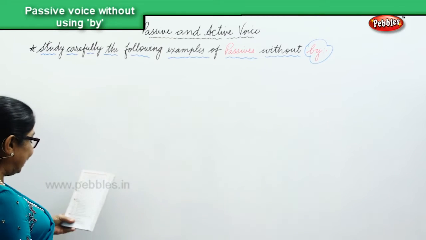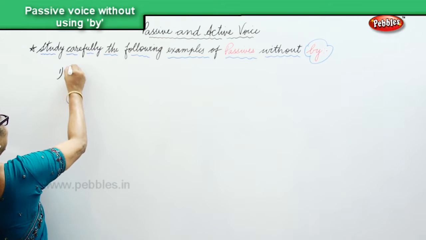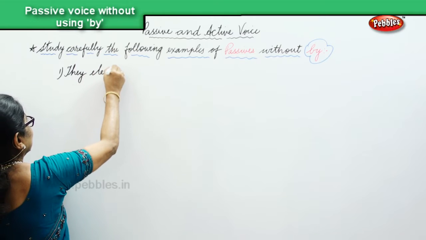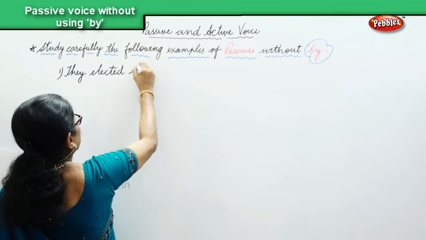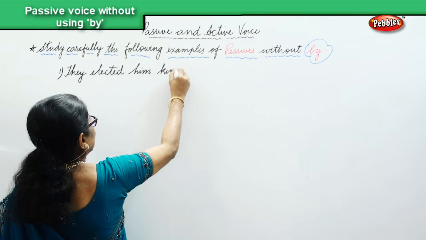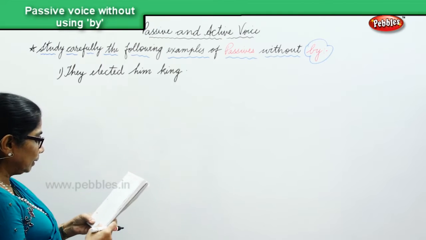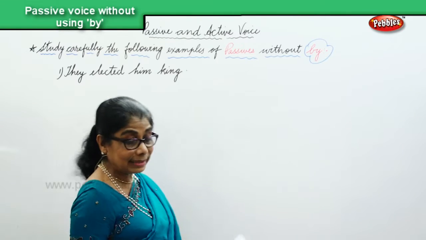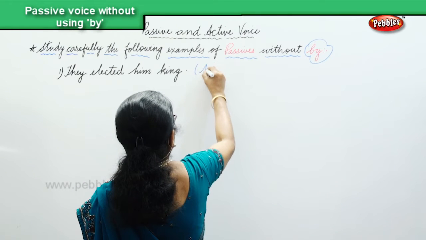1. They elected him king. Okay. So here, they elected him king. That is an active voice. This is in the active.